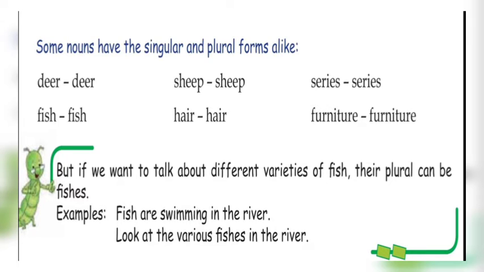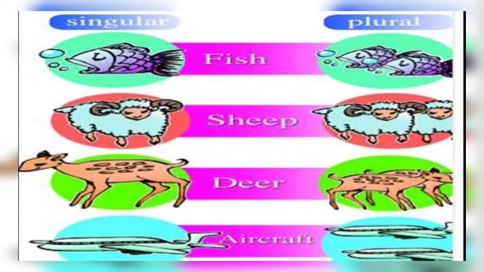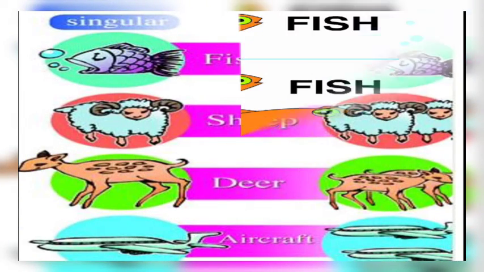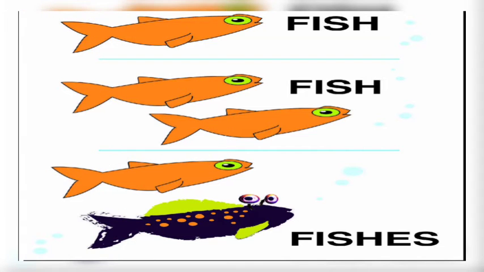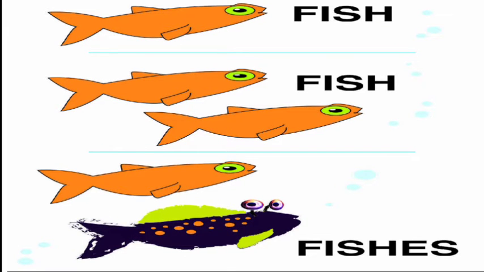When you have different kinds of variety and many fish, then we can say fishes. As you can see in this picture, on the top there is one fish which is orange in color. Then downwards two fish of the same variety, so its plural is fish.